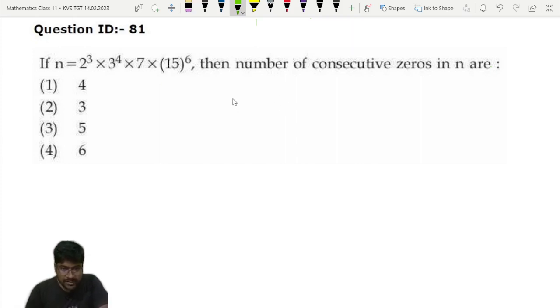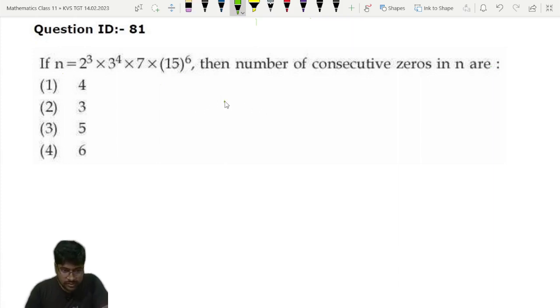So how to find this? We have to find the power of 10, the factor that will be included in this positive integer n. Whatever power of 10 will be there, that many consecutive zeros will be there in this positive integer.